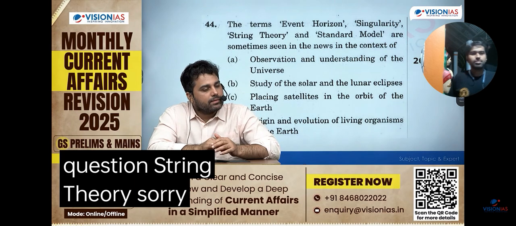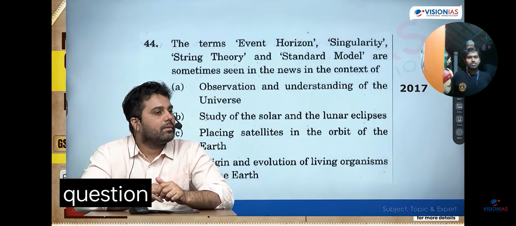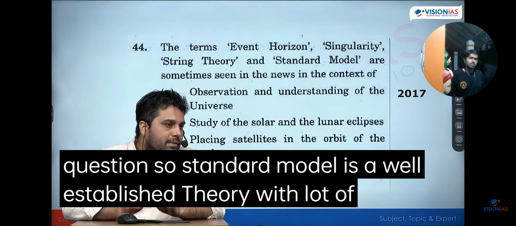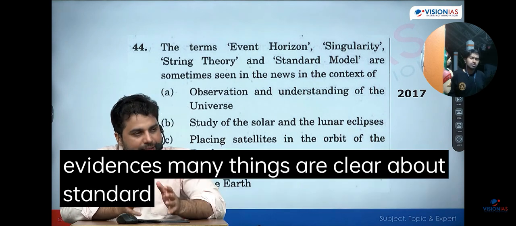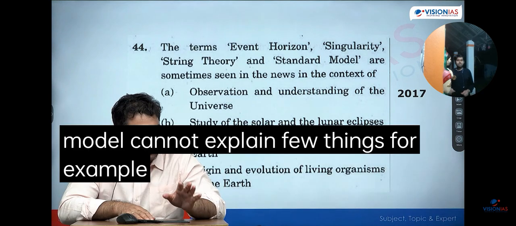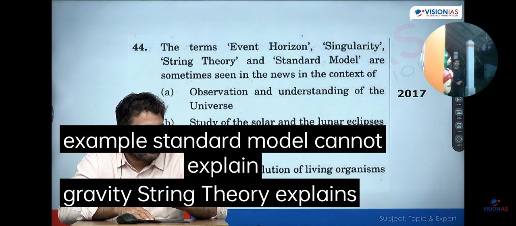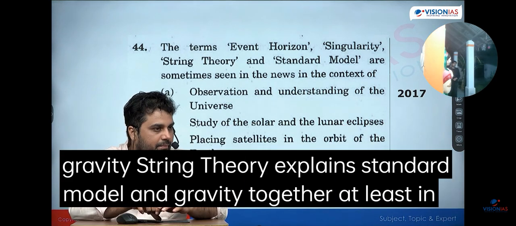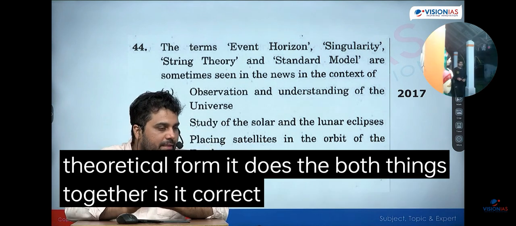Sorry, what was the question? So the standard model is a well-established theory with a lot of experimental evidence. Many things are clear about the standard model. String theory goes one step ahead of the standard model. The standard model cannot explain a few things. For example, it cannot explain gravity. String theory explains the standard model and gravity together, at least in a theoretical form. Is it correct or not? We simply do not know.